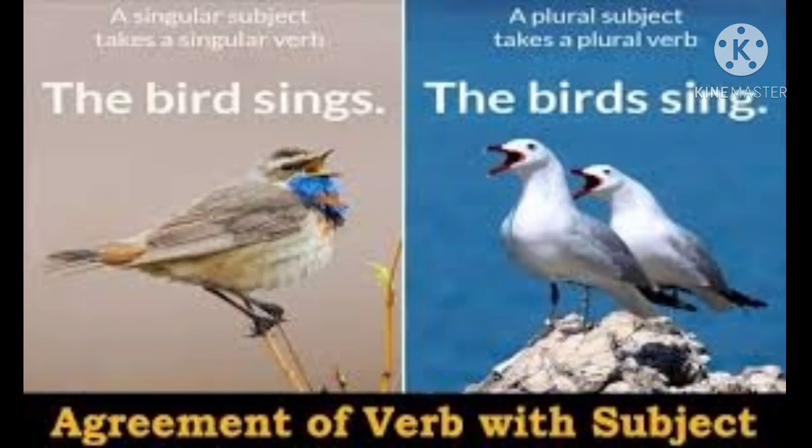Just take one more example. The bird sings. Here, bird is singular. That's why the verb will be in singular, and we have added S after the verb. Next sentence, the birds sing. Here, birds are in plural. They are in many number. That's why the verb also will be used in plural form.